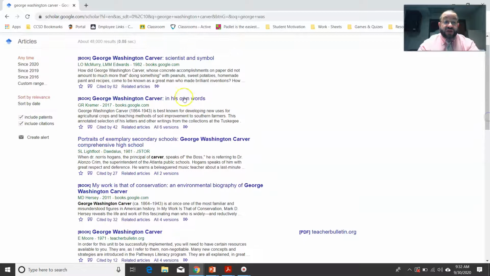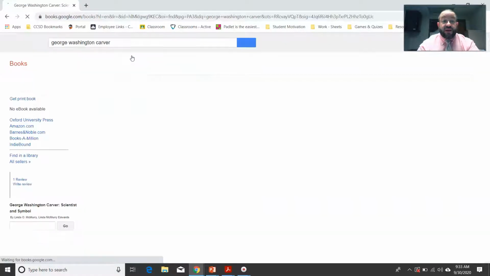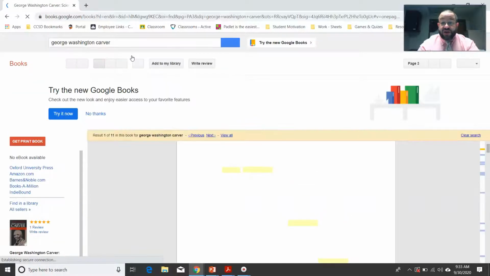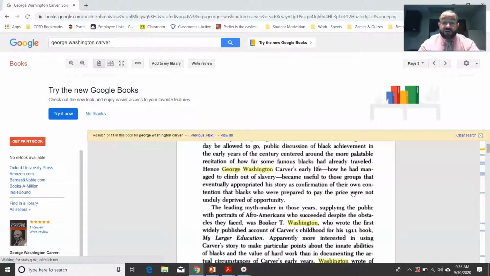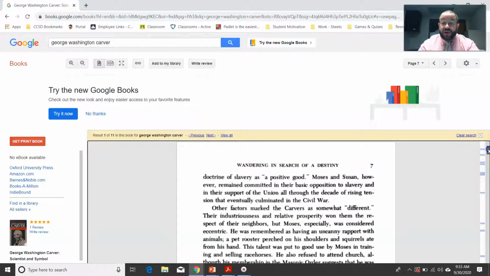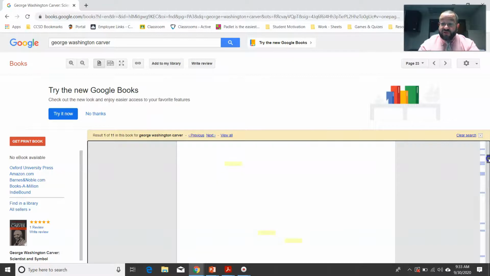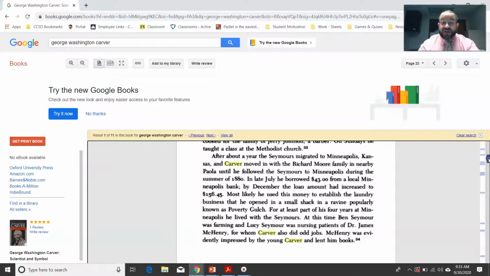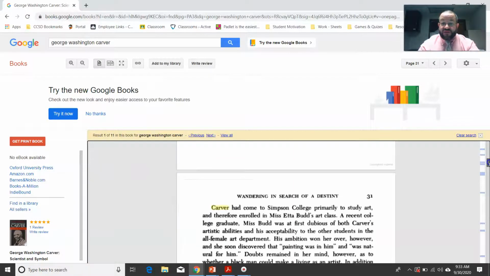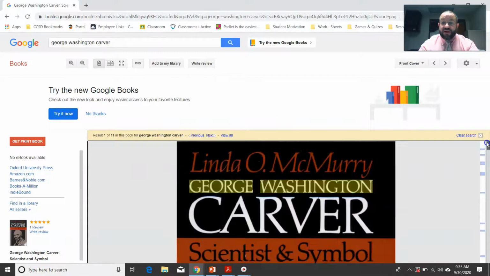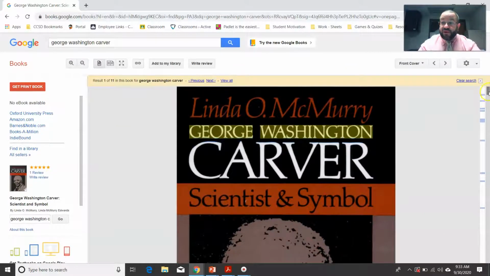Now, let's say I were to click the book for George Washington Carver here. Let's see what we get here. Survey says, here we go. All right, if I wanted to read a book on George Washington Carver, I could see here that I got some pages I could read and browse through. Now, Google might limit me on the amount of pages, so it might say, oh, you've looked at 100 pages, you've seen enough of your free preview, go ahead and pay for it, and that's fine. Some schools and universities pay for the additional services, so on and so forth. I'm going to click no thanks here, so I can read more of the article, right?